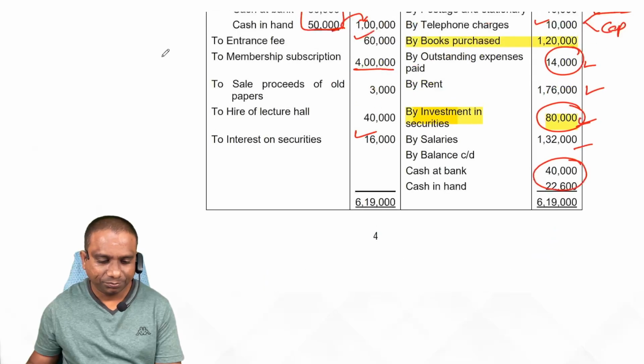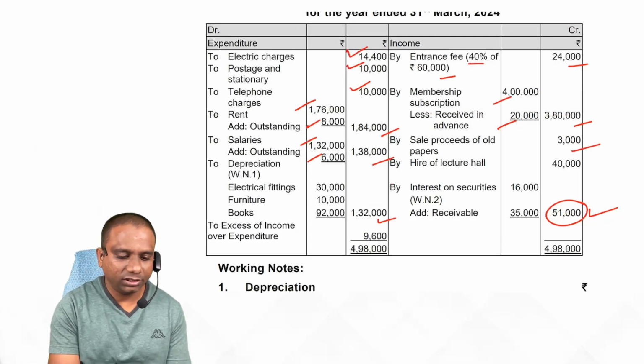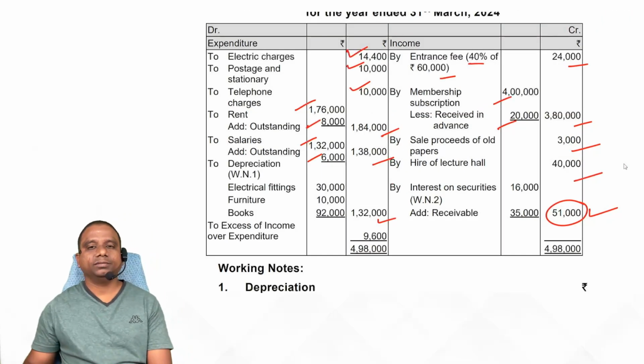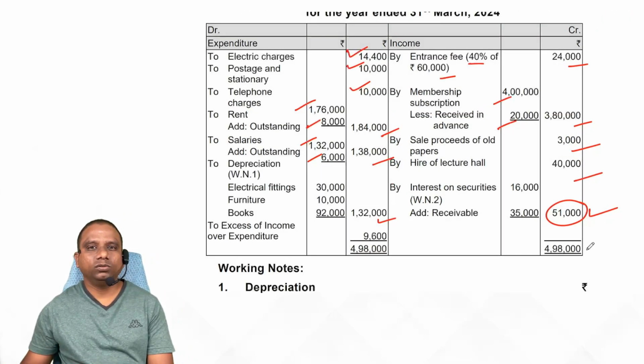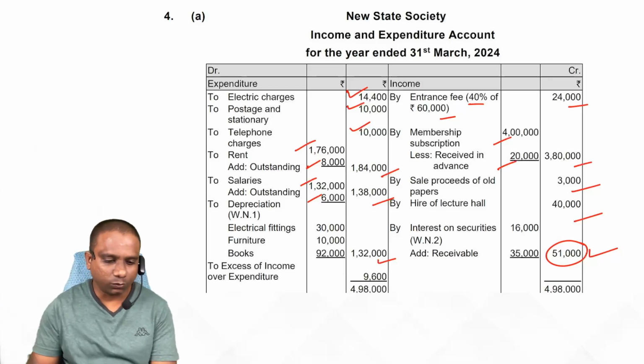Next one. Sale proceeds of old paper, credit 3,000. Next one. Hire of lecture hall, credit. Over. All incomes are taken to the income and expenditure account. That's it. Simple problem. Okay. Next.